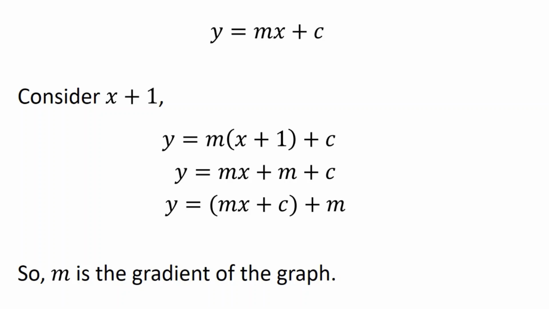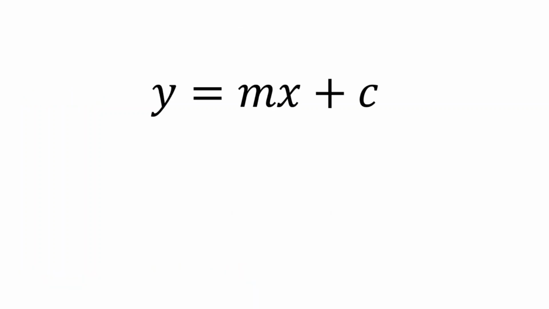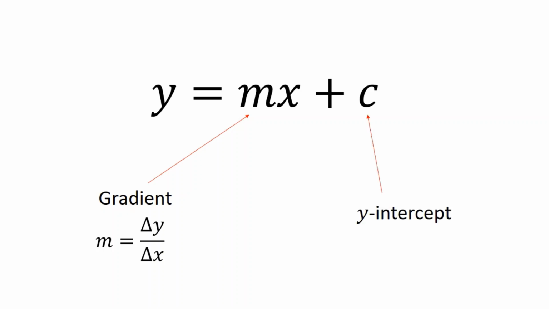Now that is really nice. That really simplifies things for us. Because if I have something in the form y equals mx plus c, without doing any extra work, without thinking about any other maths, I can tell you straight away the gradient of my line is whatever that m is, and the y-intercept of that line is whatever that c is. I can do that straight away, super quick.